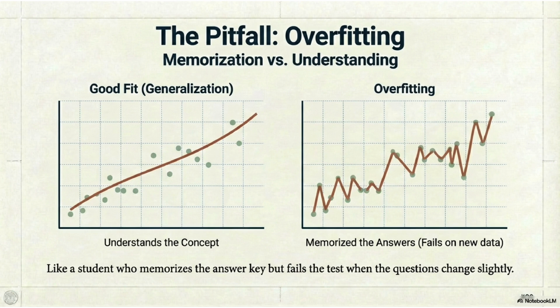Overfitting. Overfitting happens when a model memorizes instead of understanding. It performs perfectly on training data but fails on new data. Good models generalize. They understand the patterns, not answers.